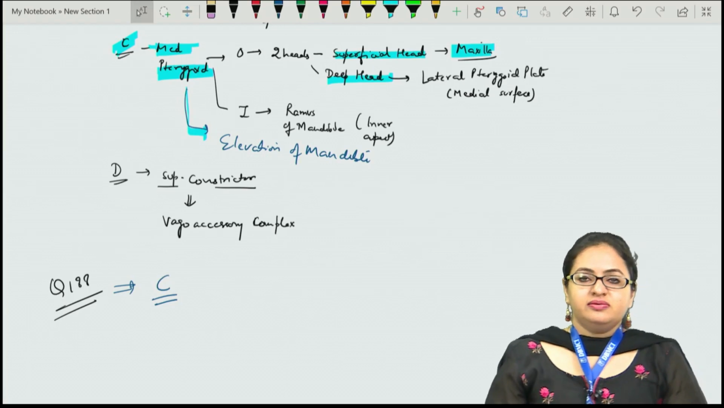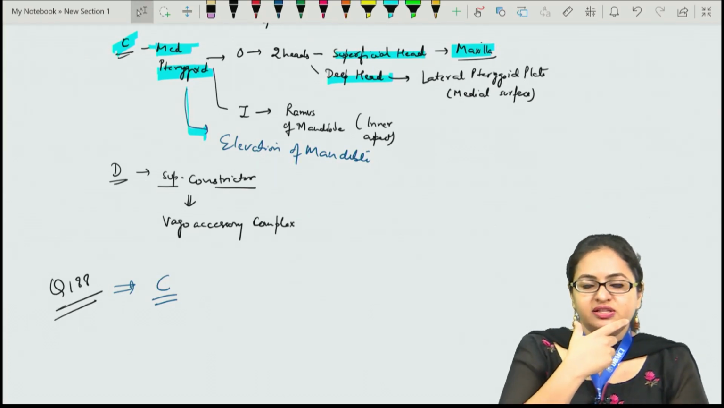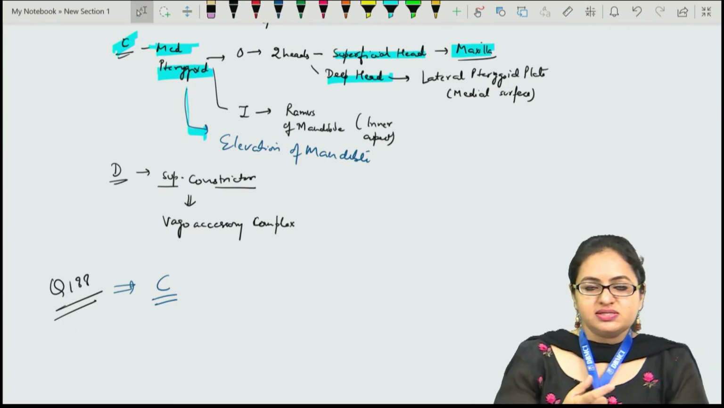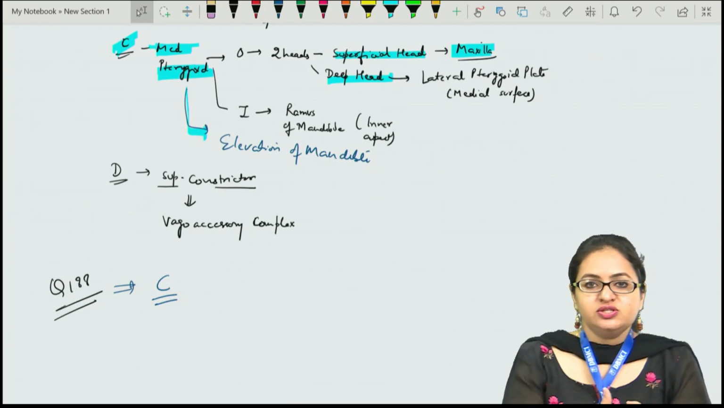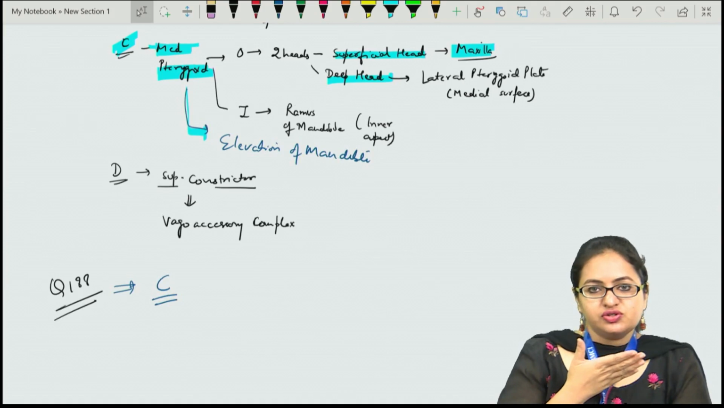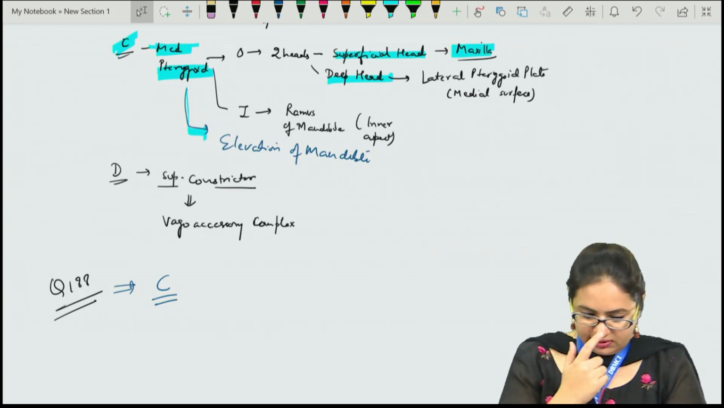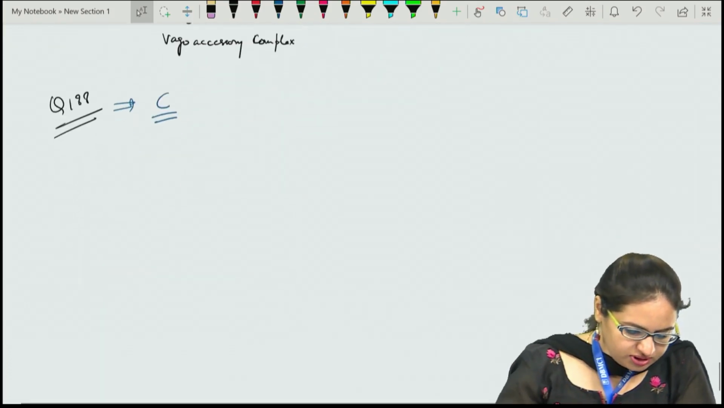The medial pterygoid elevates the mandible, and the muscle helping in depression of the mandible is the lateral pterygoid. For side to side movement, these two pterygoids, medial and lateral, help. For the protrusion movement, the medial and the lateral pterygoid, and for the retraction of the mandible, we have the temporalis muscle. Now the next question is question 189.